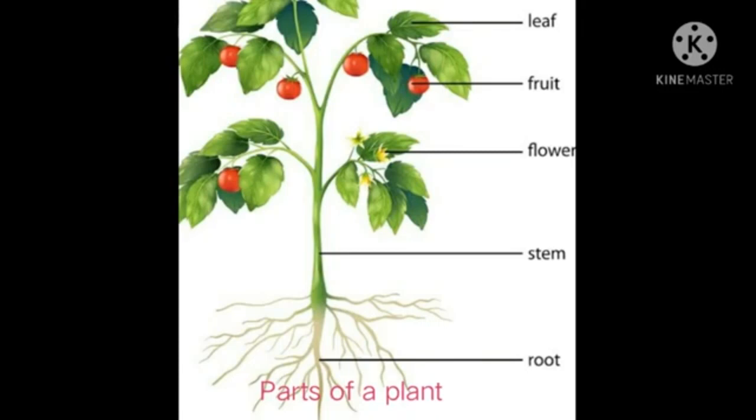Okay students, we will see the remaining topics in our next class. Revise all these topics.